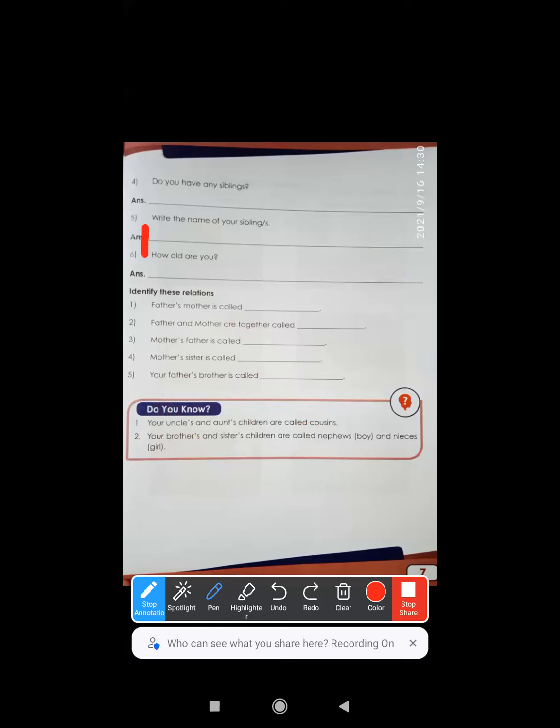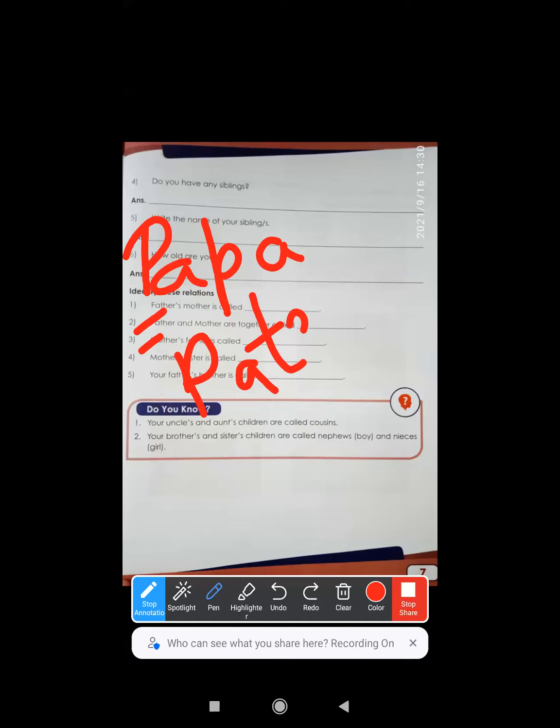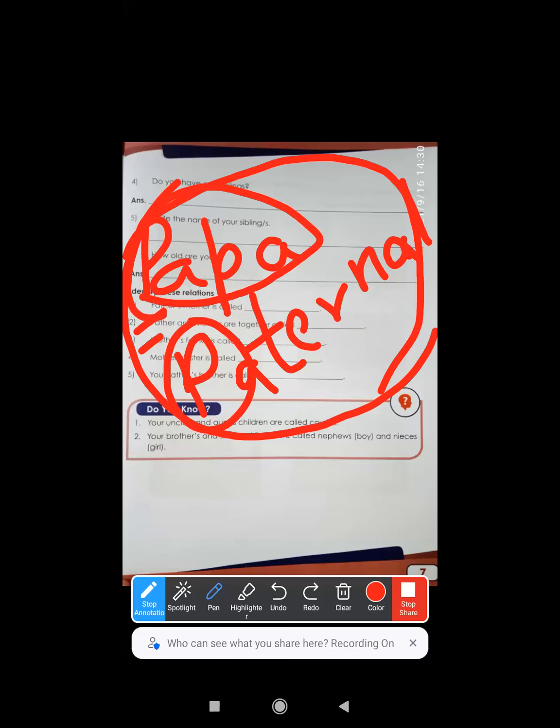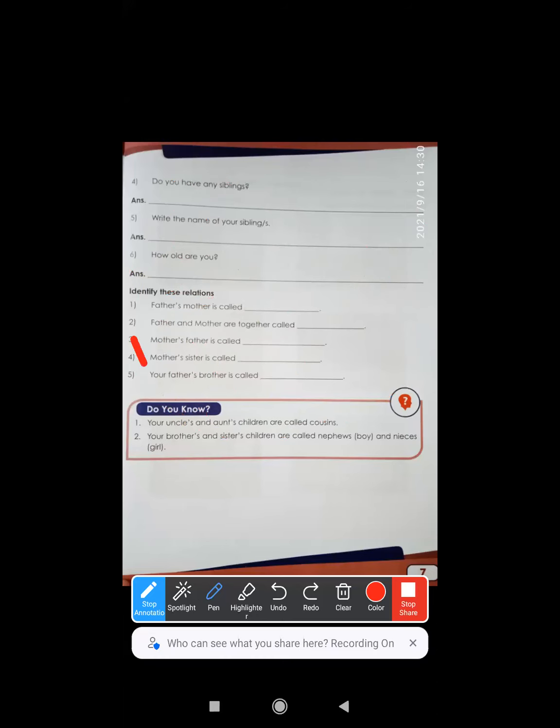So, for father, we mostly say papa, right? Or pop. Very modern people say pop, right? Okay. So, P for papa or pop will be P for paternal. So, father's side grandparents are called paternal. Is that clear? Yes, now you will remember. You will not get confused between maternal and paternal. P for papa or pop and P for paternal. Okay. Similarly, M for mom.